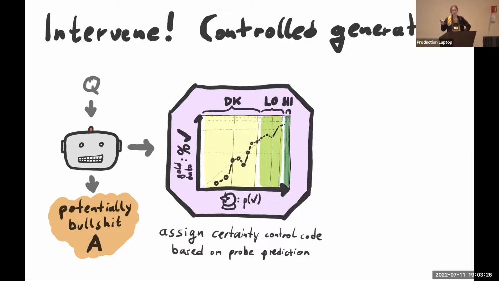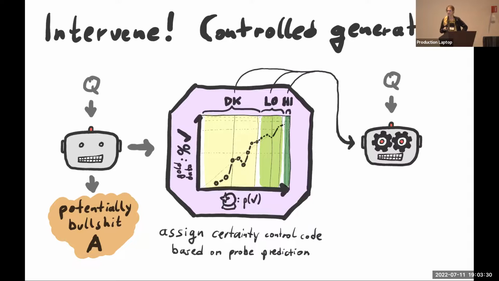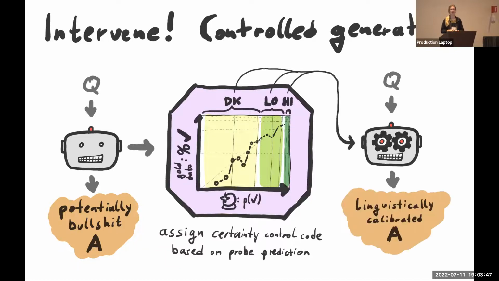Then we're going to generate a high confidence answer for these. That's what we're doing on the right side here, with a fine-tuned version of the chatbot that is controllable using don't know, low, high as control tokens. So now we get the same question in, we feed in the control token that says this is how certain you should answer, and we get a linguistically calibrated answer out of it.